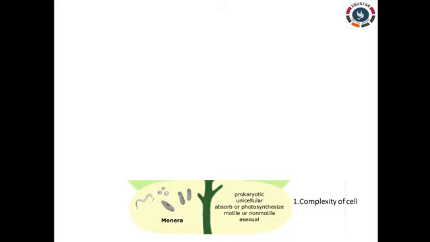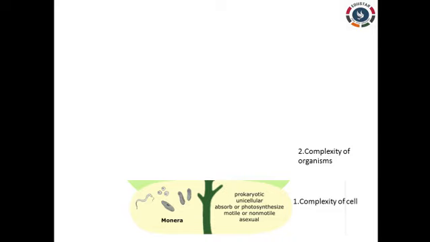The next one is based upon the complexity of the organism. Complexity of the organisms means the earliest were unicellular organisms, having a single cell, and eukaryotes evolved. We know that the first formed living organism is unicellular, and due to evolution the eukaryotes evolved. Is it right?